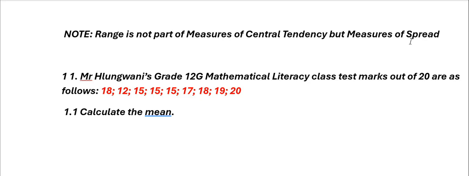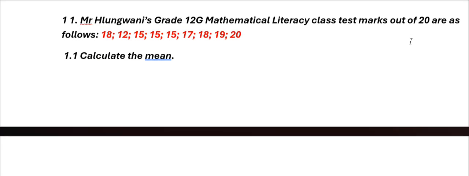Here are the examples or the work that we should deal with here. 1.1: Mr. Shungwani's grade 12G mathematical literacy class test marks out of 20 are as follows: 18, 12, 15, 15, 15, 17, 18, 19, 20.